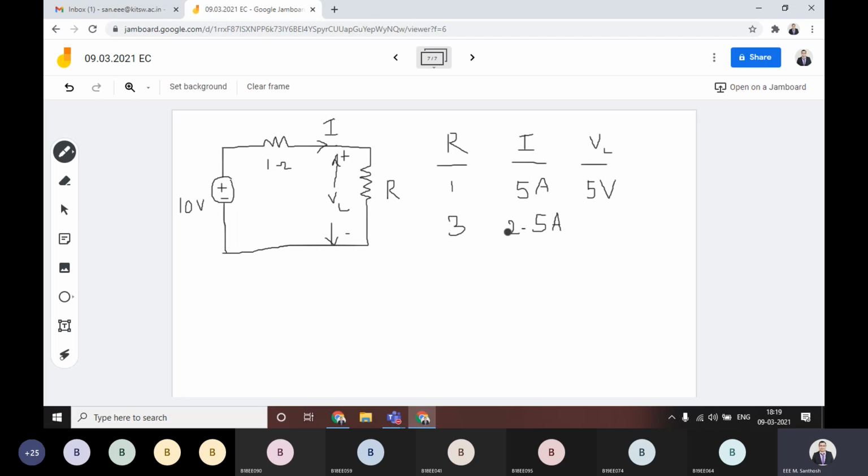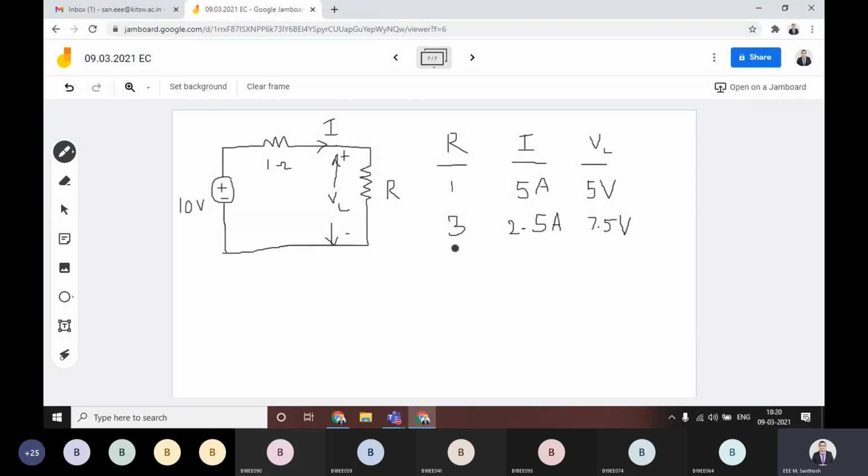Then what is the load voltage value? The multiplication of these two, 3 into 2.5. How much is the value? 7.5 volts you are getting.